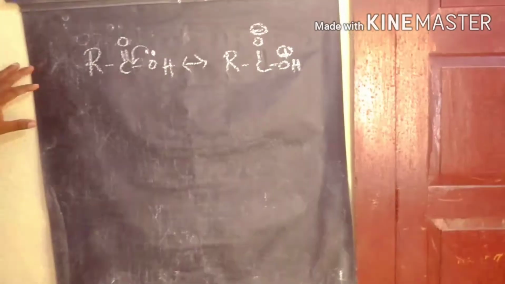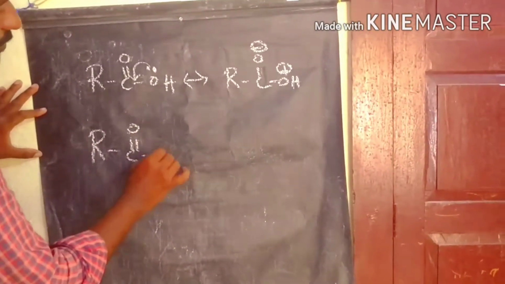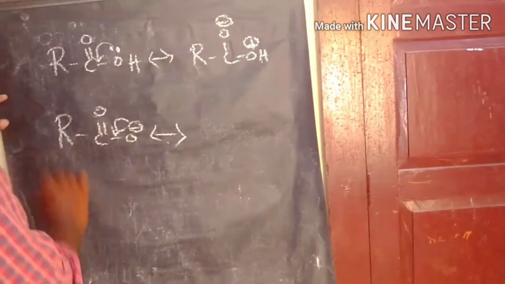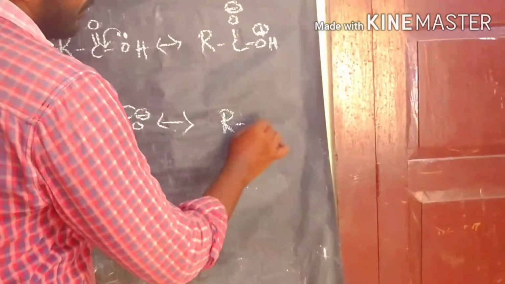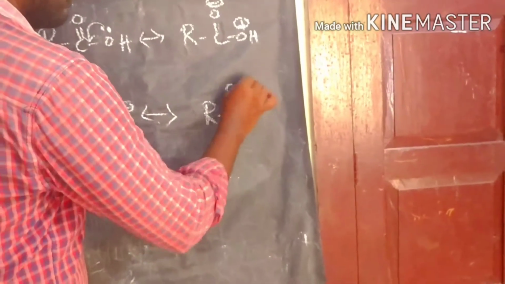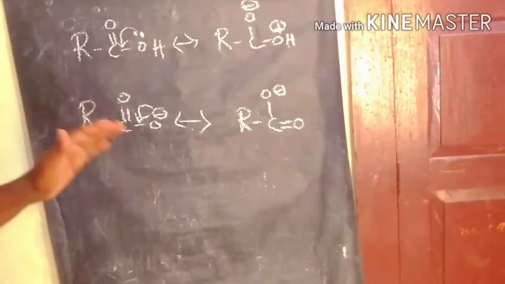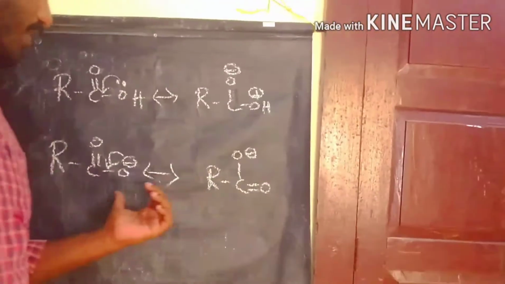The second one is the carboxylate ion resonance structure. So this is the carboxylate ion resonance structure. If the oxide ion donates electrons to the carbon, the electrons shift between the oxygen and carbon double bond, so the negative charge moves to the other oxygen of the carboxylate ion.